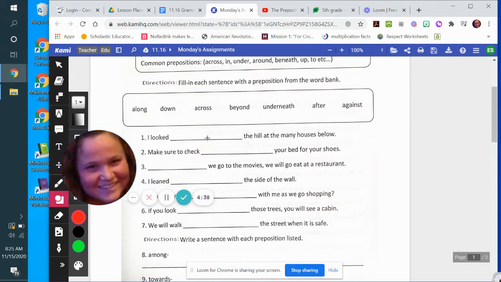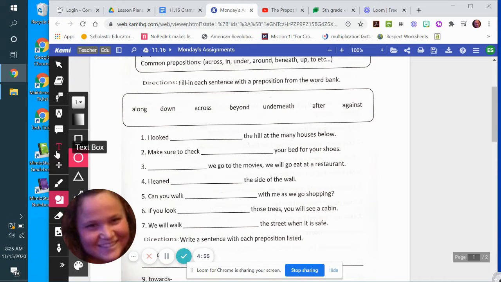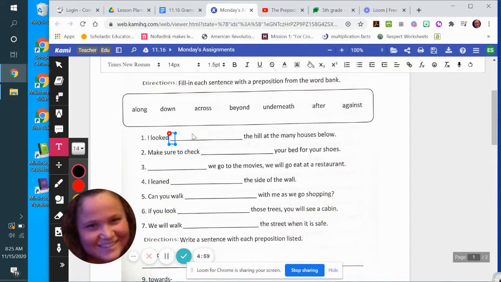I looked, the hill at many houses below. I would say down because we're talking about below. So just make sure they make sense once you put them in there. So with this one, I'm going to grab my little text box there, chug it in. Ooh, that's kind of close. Down. I looked down the hill at many houses below. Just reread it, make sure it makes sense.